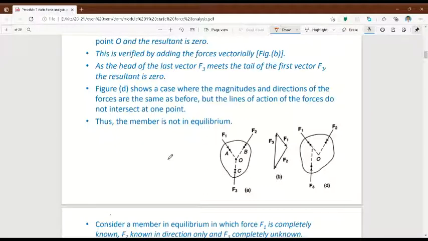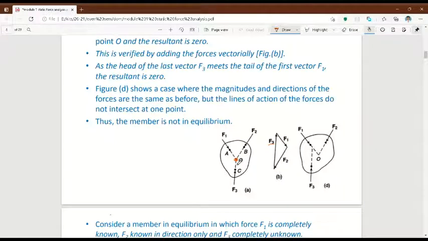Otherwise, if you add F1 and F2 and F3 is the resultant force, then F1 and F2 together will be equal to F3. But there is one condition: the lines of action of all the forces should meet at one point.